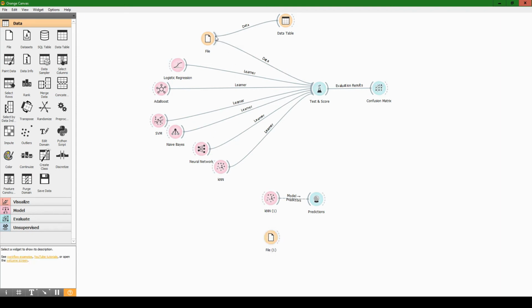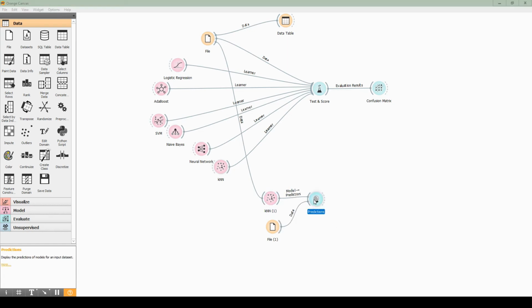I'm actually going to feed the original file to the KNN. So you can think of the original file as feeding the KNN, it trains on this original file. It uses the data to train itself and learn. I know we already did that over here for this KNN, but we're going to use a different one for our predictions. So we train it first, and then we connect the file to a predictions tab.